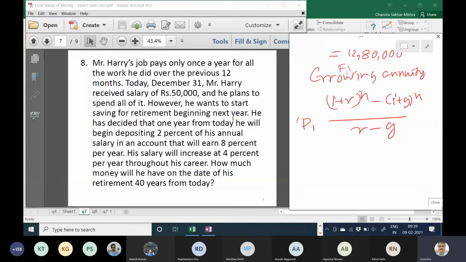answer. Okay? Sir, but the last year's salary will be implemented in the next year. Pardon? Sir, like the salary he got today, December 31st, the salary will be used in the next year. The salary he has spent, Baba. Whatever salary you get, you will use that full salary.